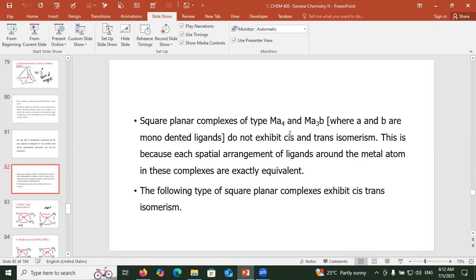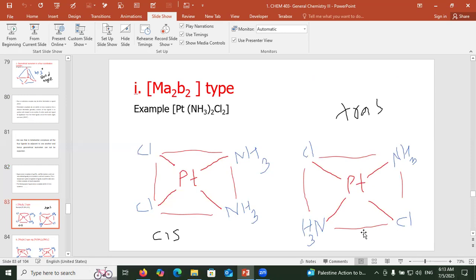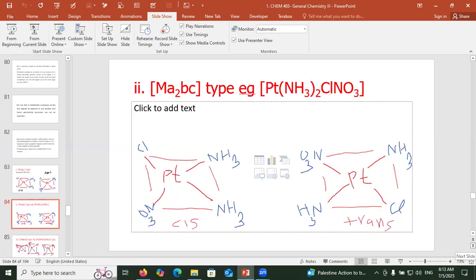Square planar complexes of type MA4 and MA3B, where A and B are monodentate ligands, do not exhibit cis and trans isomerism. This is because each spatial arrangement of ligands around the metal atom in these complexes is exactly equivalent. The following types of square planar complexes show cis-trans isomerism. This is the cis and this is the trans. This is the cis and this is the trans.